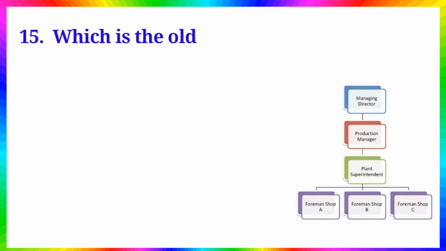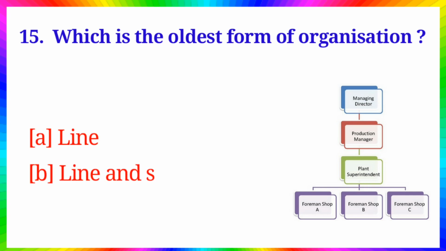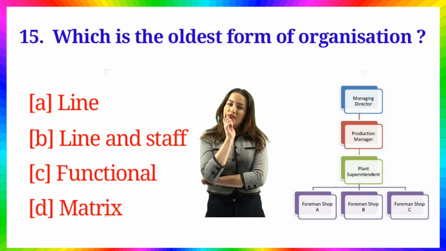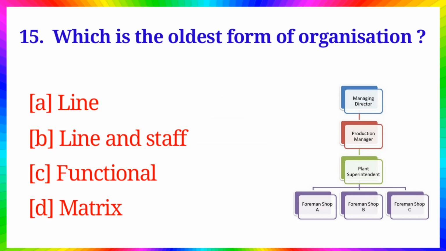Question number 15. Which is the oldest form of organization? Option A, line, B, line and staff, C, functional, D, matrix. Answer is option A, line.